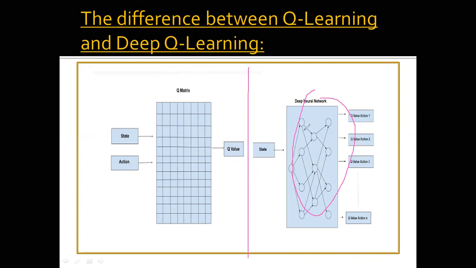Every state from one node to another will have a different Q value. You can also see this is a complicated network, as it is using a deep neural network. So this is the difference between Q learning and deep Q learning.